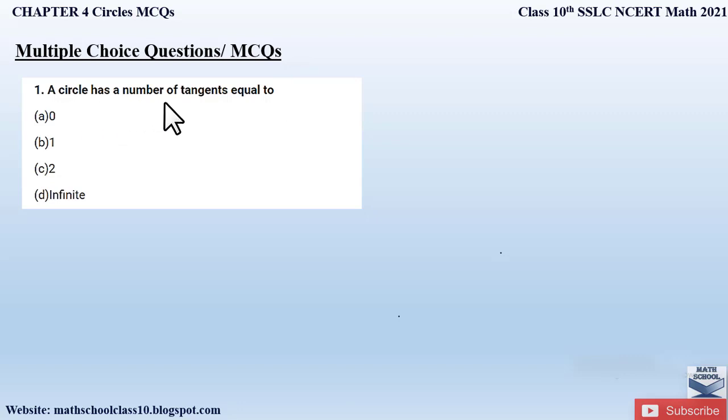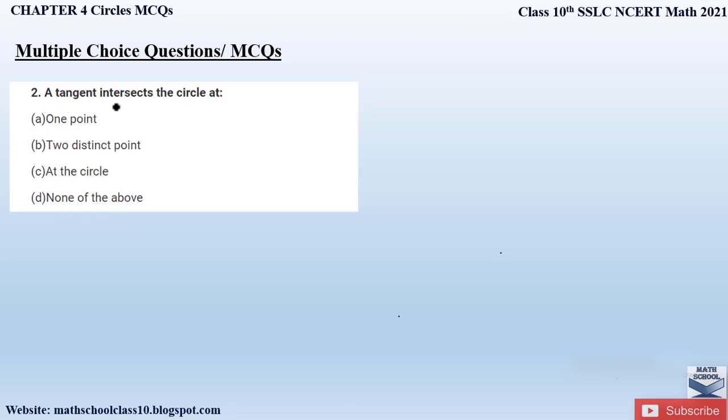A circle has a number of tangents equal to. So a circle can have a tangent at any given point of a circle. Since a circle is made up of an infinite number of points, at each point there can be a tangent, right? Therefore a circle will have infinite number of tangents. So our correct option is option D.